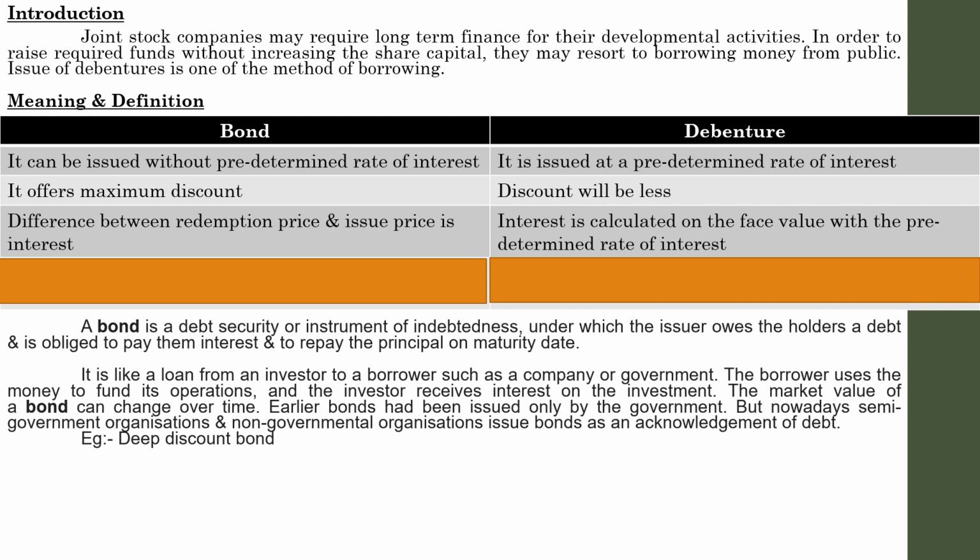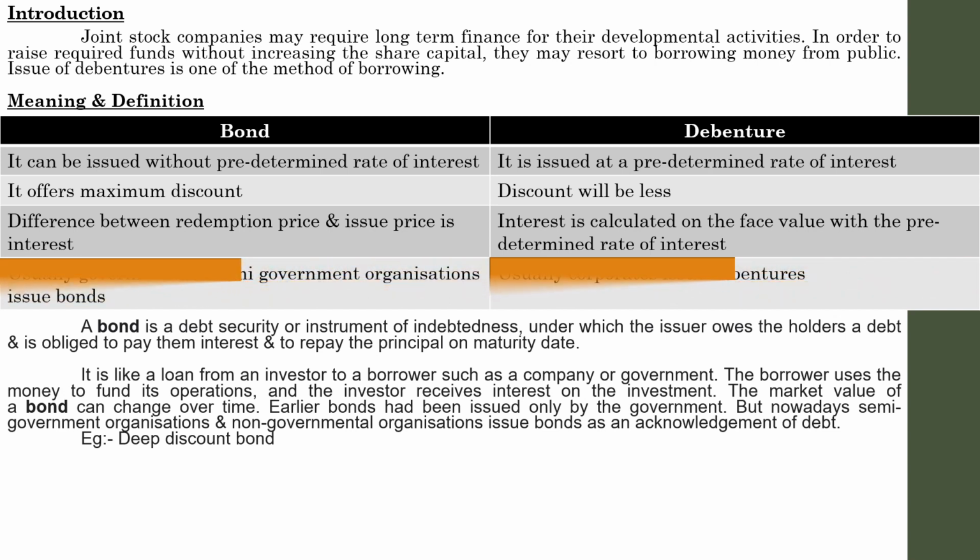Whereas in case of debentures, the interest is calculated on the face value of the debentures. If I borrowed 100 rupees from an outside party, say the rate of interest will be 25%. For example, in actual life, there won't be any 25% like that. Let it be 12%. So 12% interest means 100 into 12%, 12 rupees. Like that only interest on debentures is calculated.